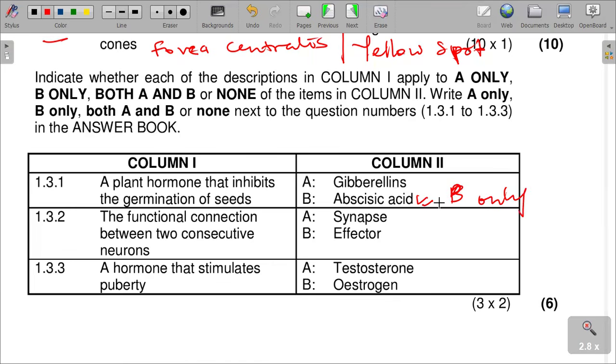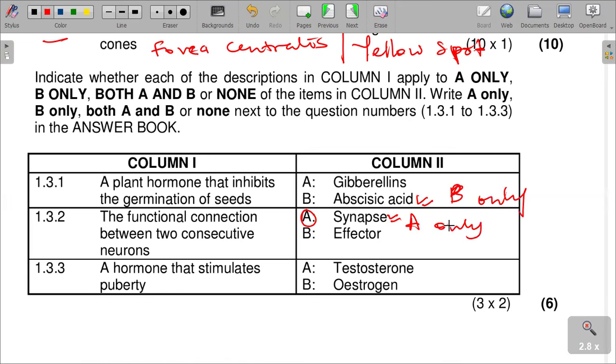And then the functional connection between two consecutive neurons, it is called the what? It is called the synapse, which is A only.